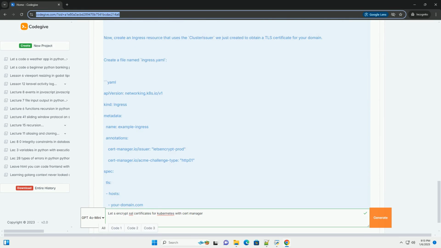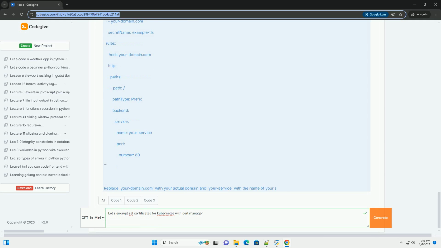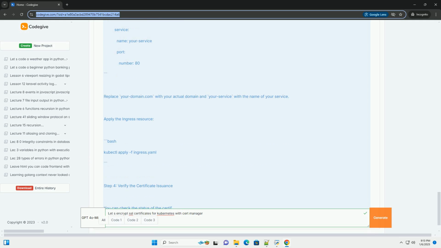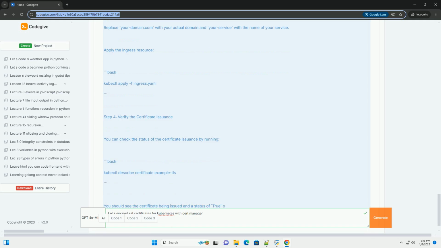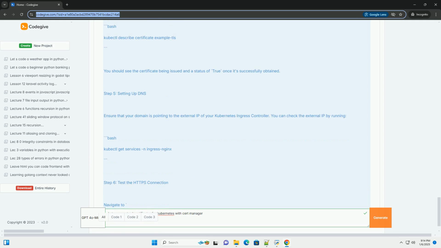Prerequisites: a running Kubernetes cluster, local or cloud. Kubectl command line tool configured to interact with your cluster. Helm CLI installed on your local machine.